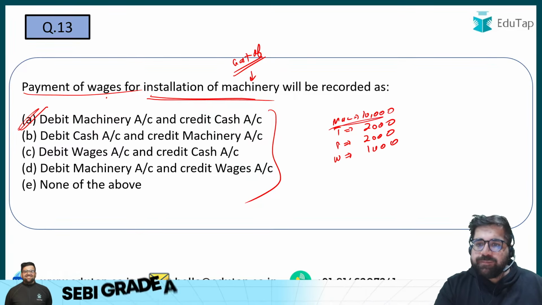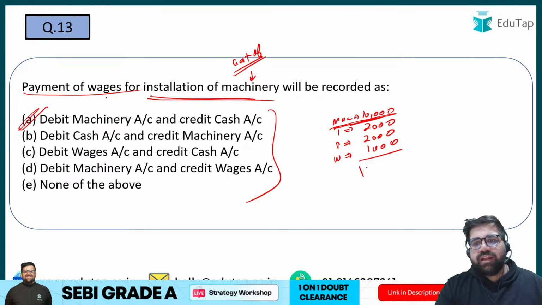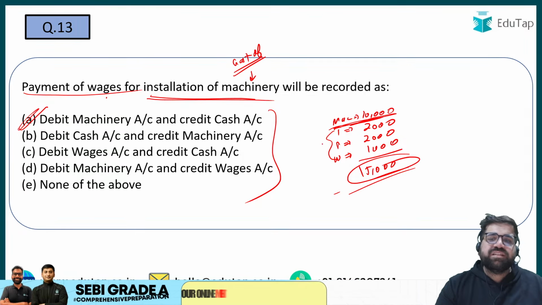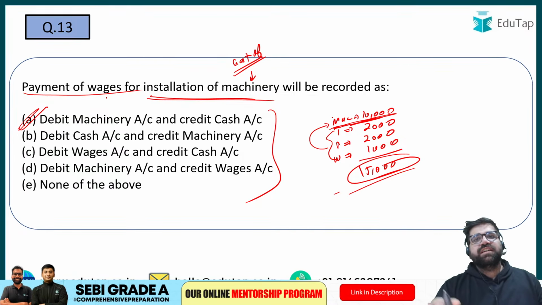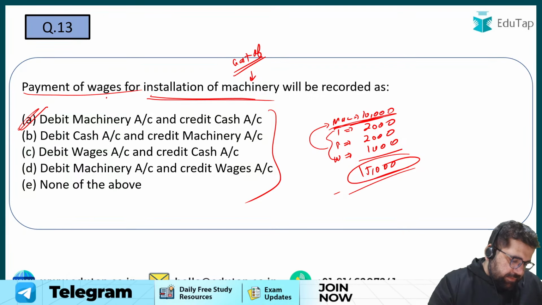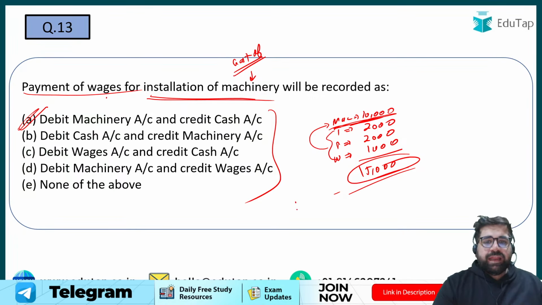So will I record the machine at 10,000 or at 15,000? Yes, your answer will be 15,000, because as per cost principle, you have to include all these expenses in the machine cost itself. Right? Yes, the answer will be option number A.